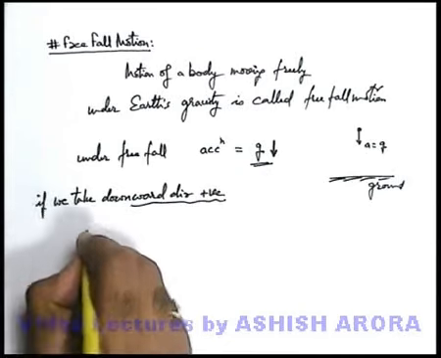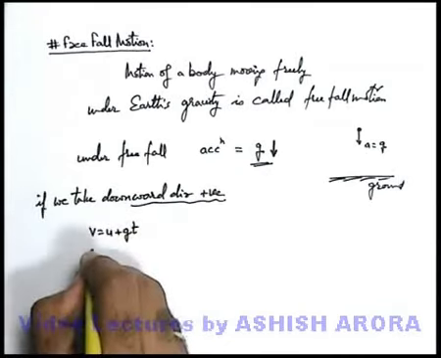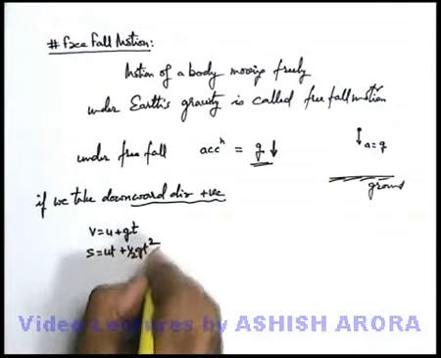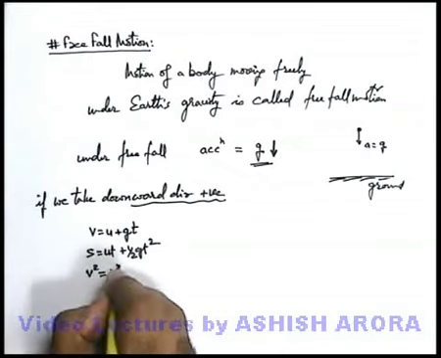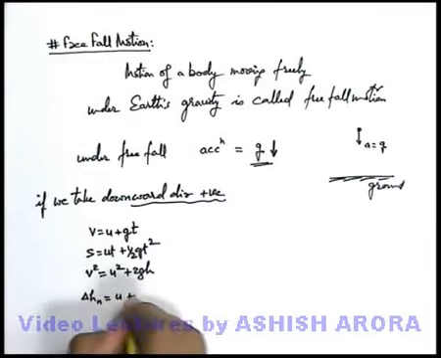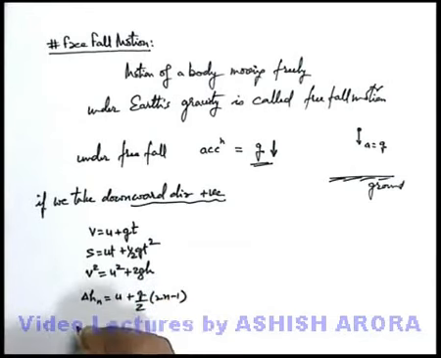So speed equations can be written as v equals u plus gt, s equals ut plus half gt square, v square equals u square plus 2gh, and the distance traveled or height covered in nth second can be written as u plus g by 2 into (2n minus 1).